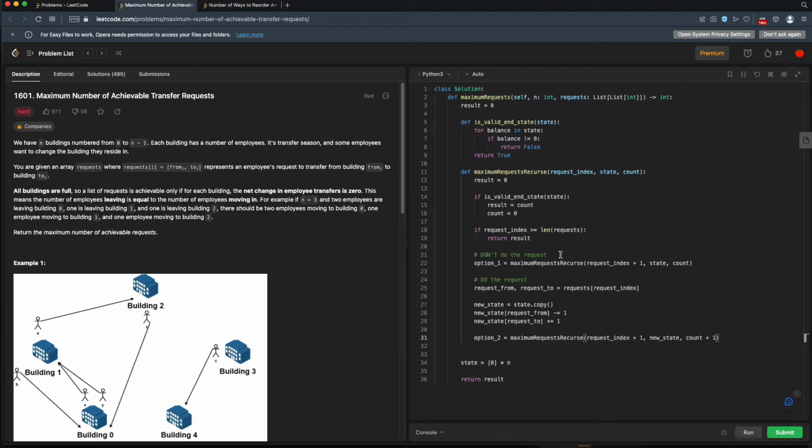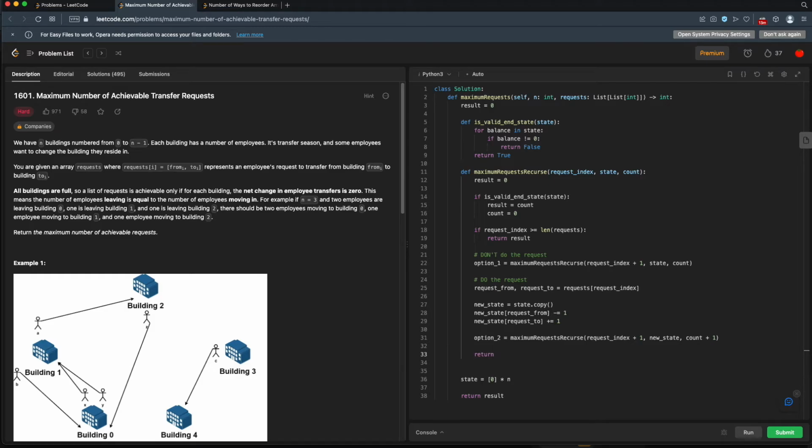All right. So we don't do the request, we just pass our state and count through with the next index. If we do the request, we have to update our state, make a copy of it first, pass in this new state with one person less from the from building, one person more to the to building, and we update our count. Now out here, we'll want to return whichever option gives us the maximum number of requests that we can perform.